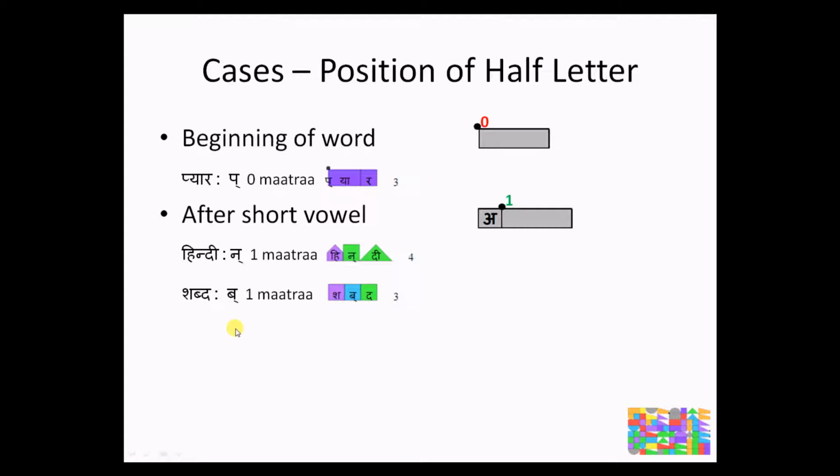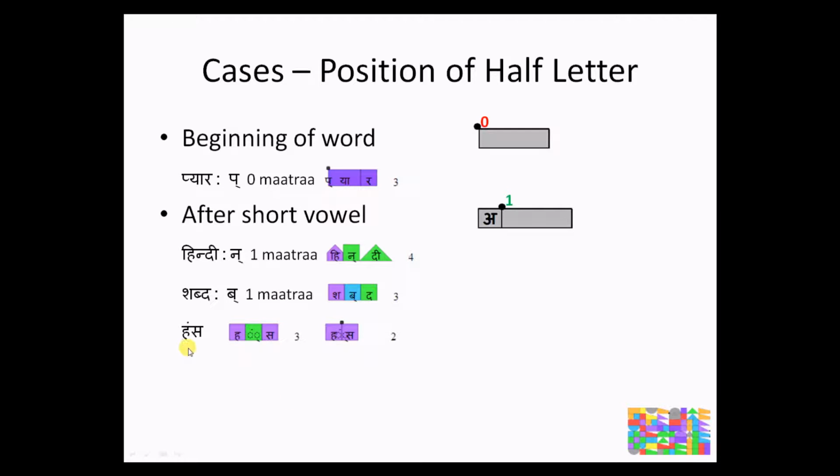Another example is the word shabd. Saying shabd and saying shad is not the same thing. So that indicates that the half ba is consuming a significant amount of time, that is, it is consuming one matra of its own.